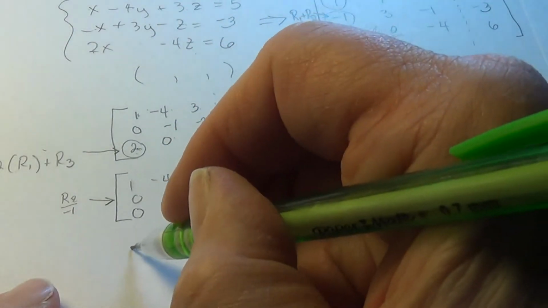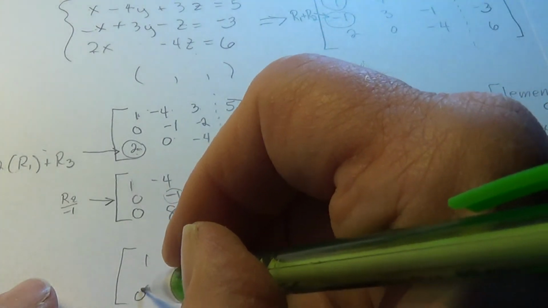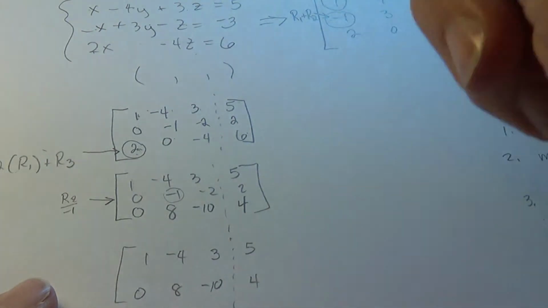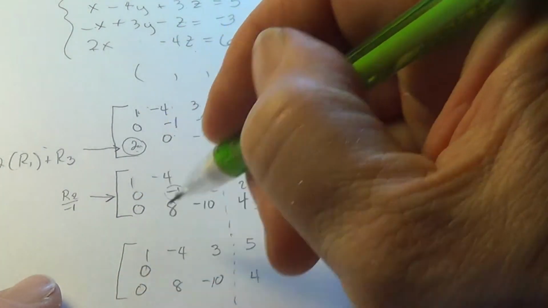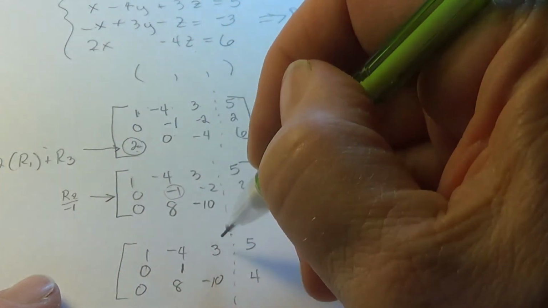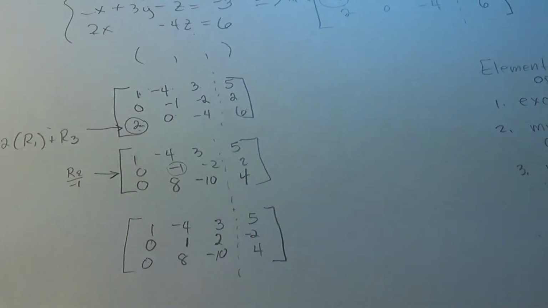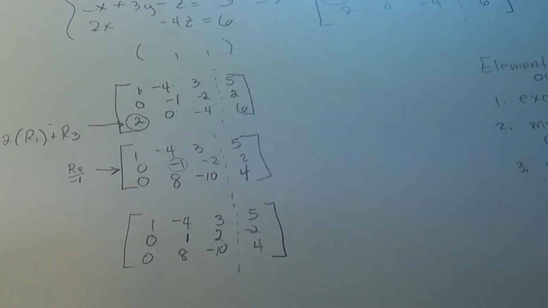So I'm going to rewrite the first and the third row because they're not involved in any change. But the second row, I'm going to divide each element by -1, and I get a 1, a 2, and a -2 when I do that. So coming right along, did I get that right? Divide, alright, 2 and a -2.